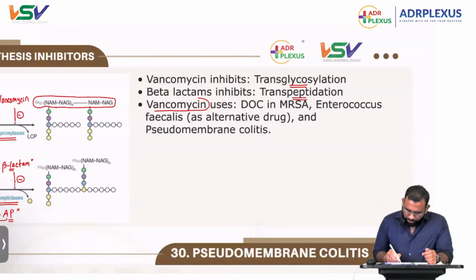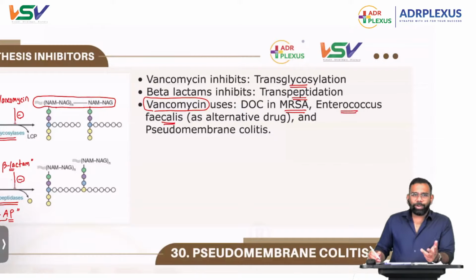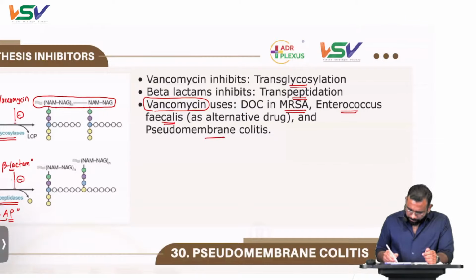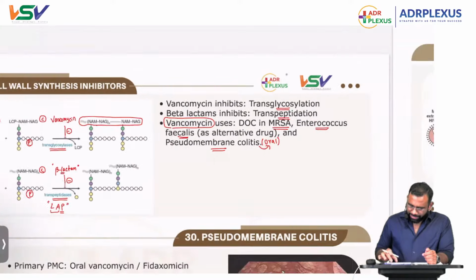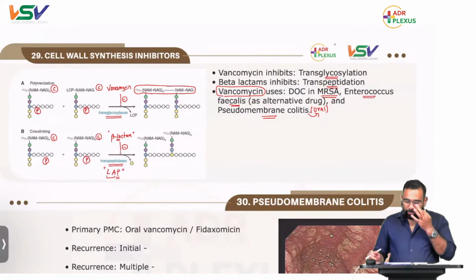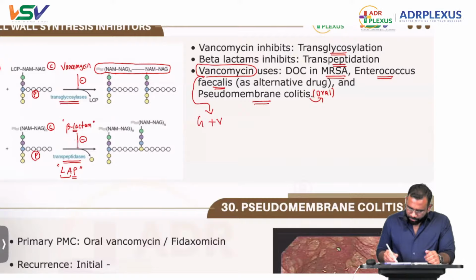They have asked everything about vancomycin. So vancomycin uses: it is a drug of choice for MRSA, and for Enterococcus faecalis it is an alternative drug, but generally we give penicillins along with aminoglycosides. But if the patient is not responding, we'll go for vancomycin. Next, pseudomembranous colitis. We'll be giving oral vancomycin in pseudomembranous colitis, which I'll discuss in my next slide. Are there any other points with vancomycin? Yes, definitely. This is a drug acting only on gram-positive organisms.